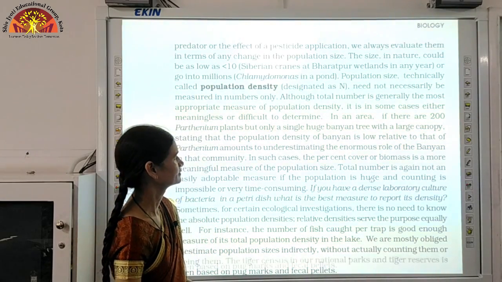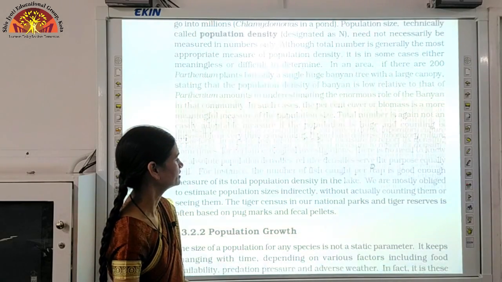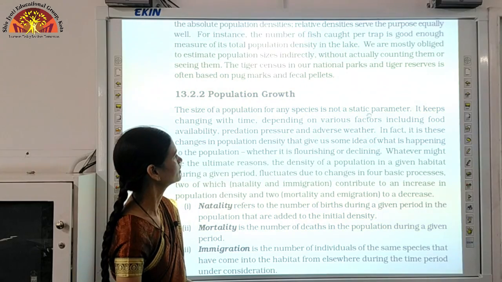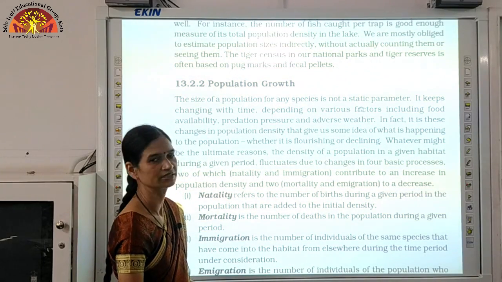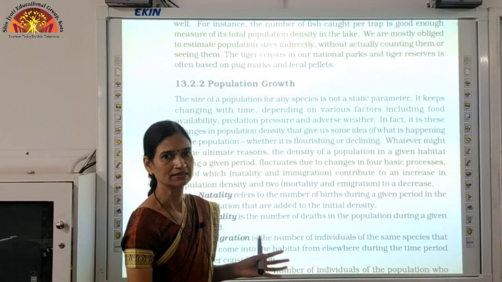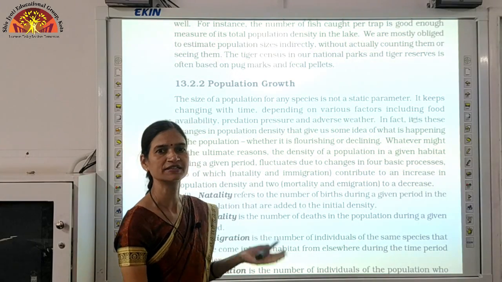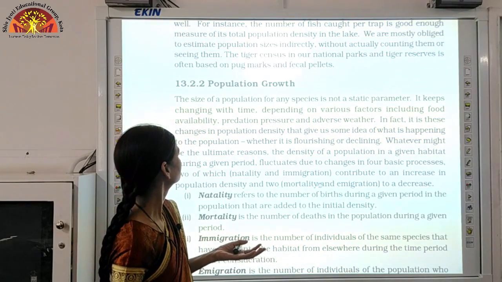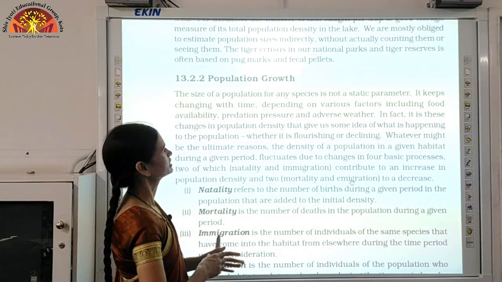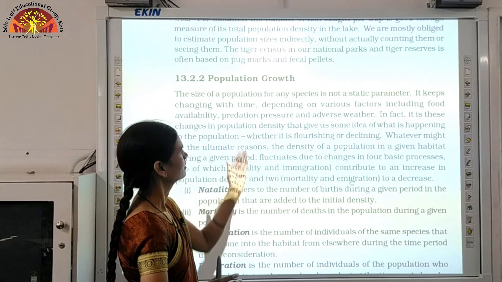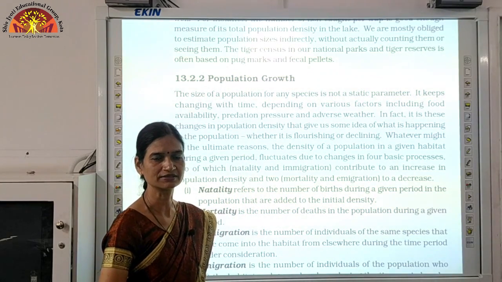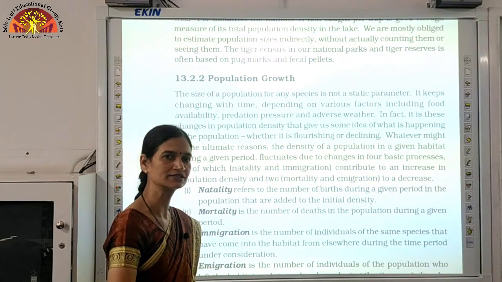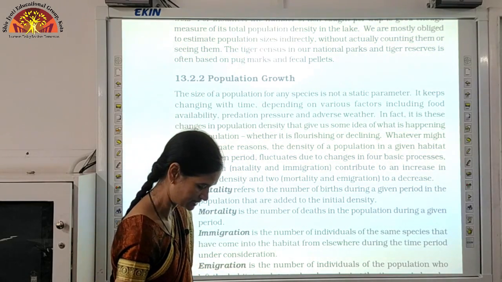The next topic is population growth. As we studied population size, similarly population growth is also somewhat like size. That means the number of individuals in a population is increasing, that is the population growth. The size of the population for any species is not a static parameter. That means the population size is never constant. It will increase or decrease at different times.